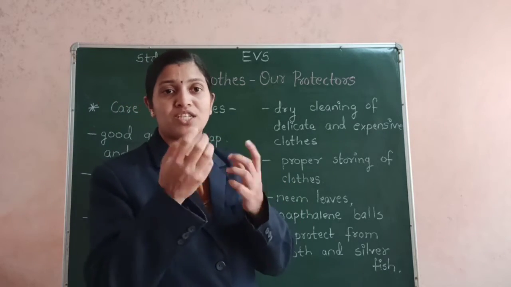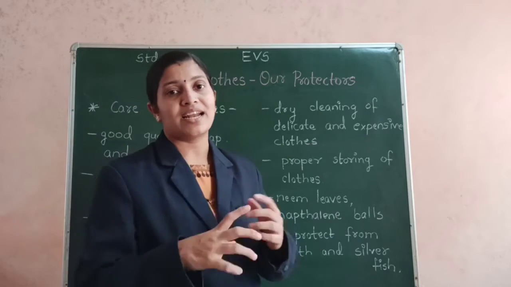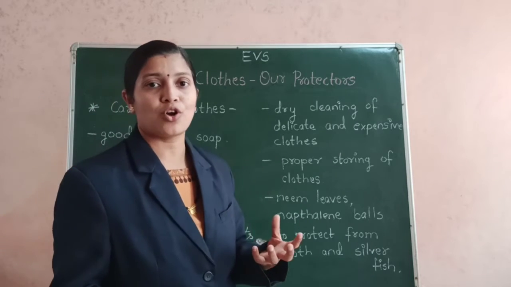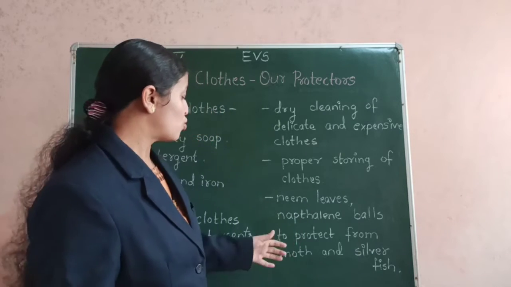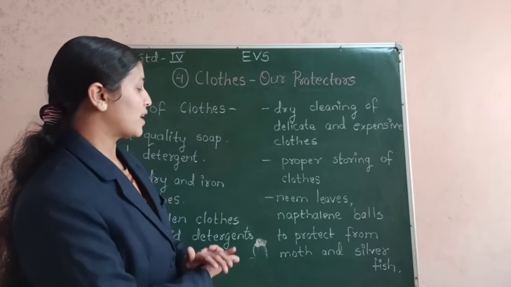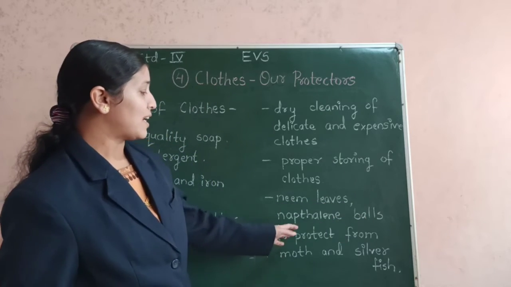The part which is eaten up by these moths and silverfish, we find a hole there, and that good quality cloth of ours gets destroyed, gets damaged. So to avoid the attack of these moths and silverfish, we should protect our clothes by keeping the neem leaves as well as the naphthalene balls.